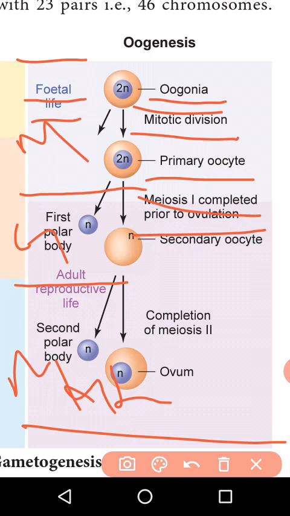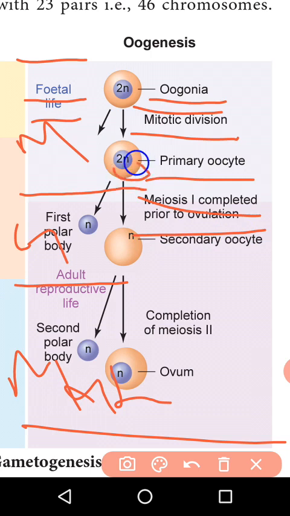Then around the primary follicular cells, the secondary follicle cells form. Then it is filled with fluid, which is called the antrum. Then the tertiary follicular cells form.